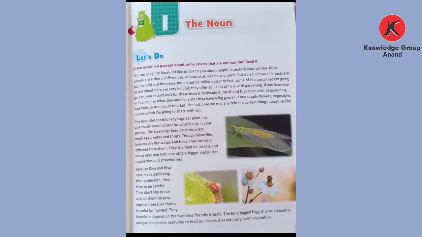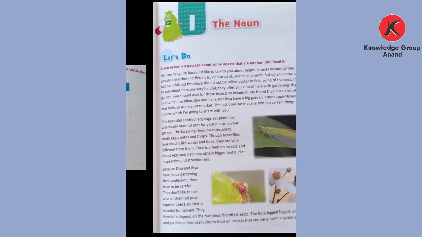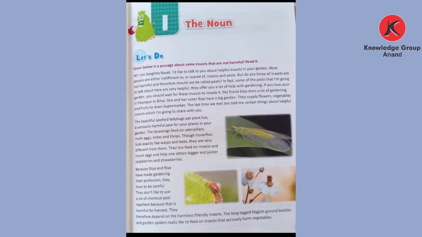On page number 10, the columns are given for common noun and proper noun. After reading and learning this chapter, we have to separate the common nouns and proper nouns from this paragraph. So let's read the first paragraph.